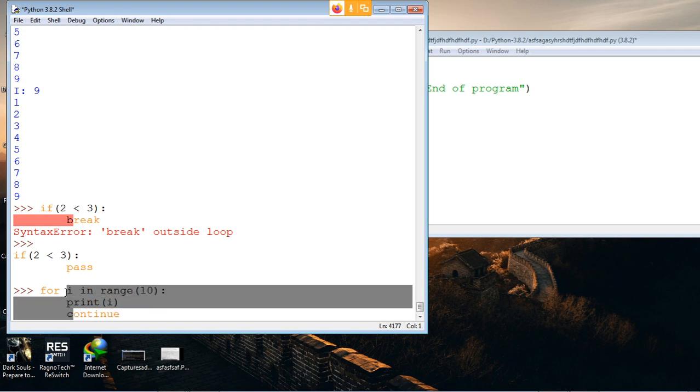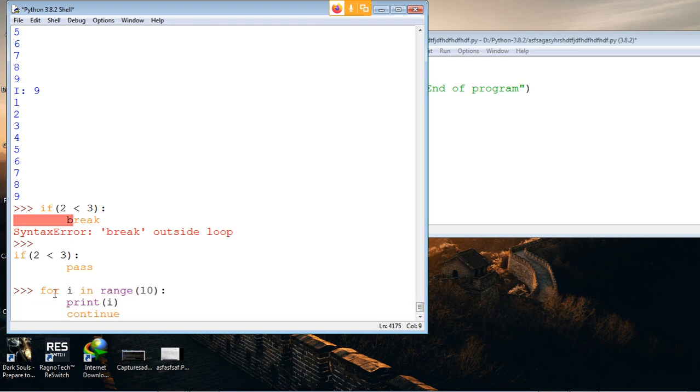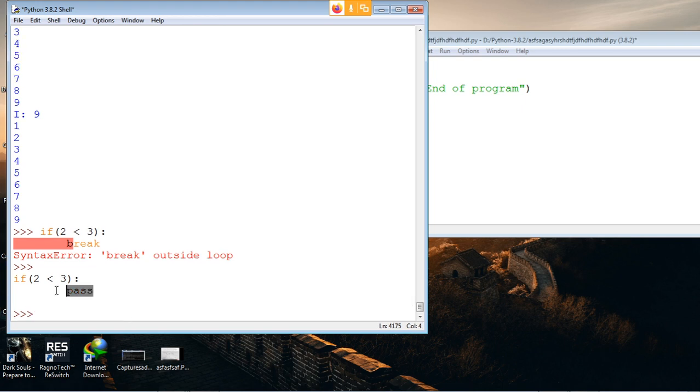Okay, continue, let me clear that. In continue, we were jumping back to the for range. That was what continue was doing. This pass doesn't do anything. It is a do-nothing statement. So continue does something, but pass does not do anything. It just allows you to pass. When we use continue, it will jump onto the nearest loop statement, right? Yes, correct. It can only jump onto the loop statement.